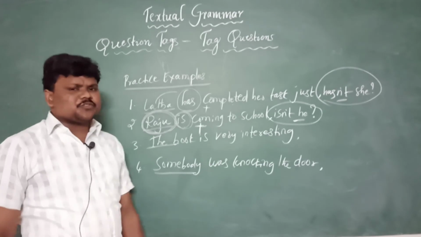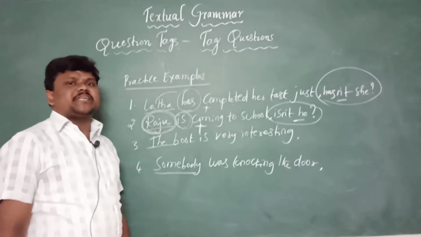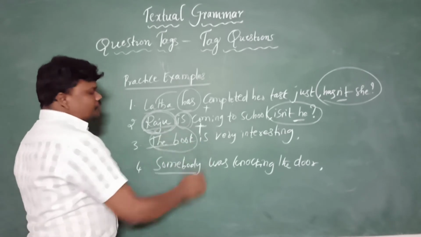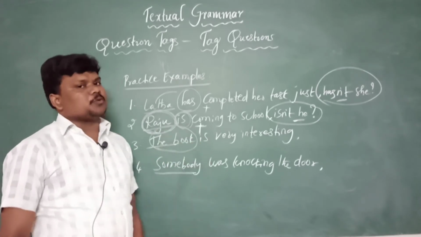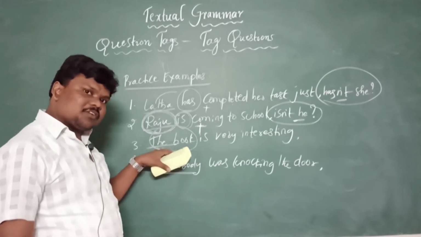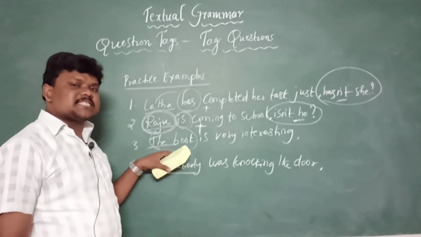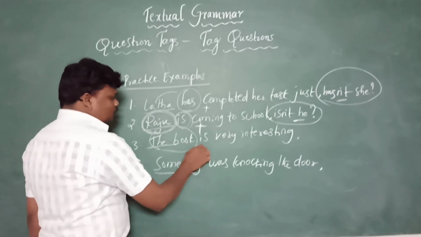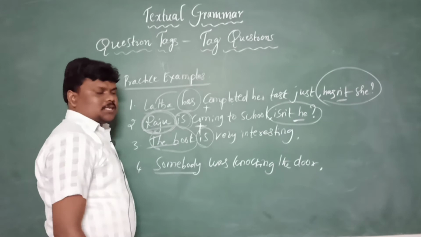The book is very interesting. Here, 'the book' is a naming word which is common for all books. As it is a common noun, we need to convert this common noun into the pronoun 'it', right? And one more important thing: the helping verb is there.